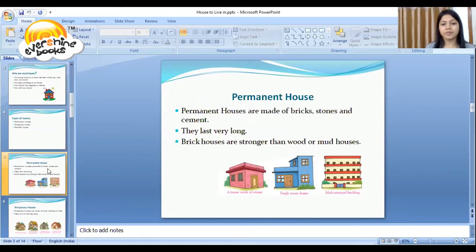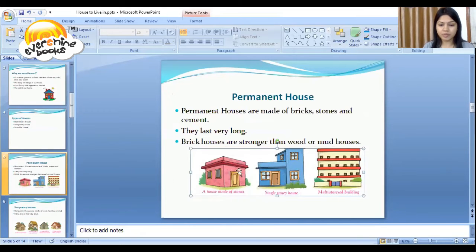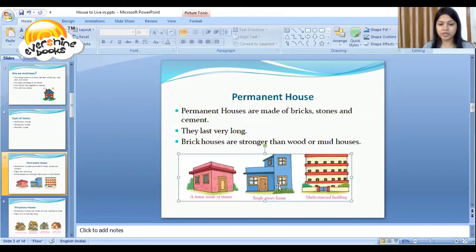permanent house. This is the permanent house, which is made of bricks, stone and cement. They are very large, very long. Brick houses are stronger than wood and mud. As you can see on my screen, this is the pictorial part of the permanent house.